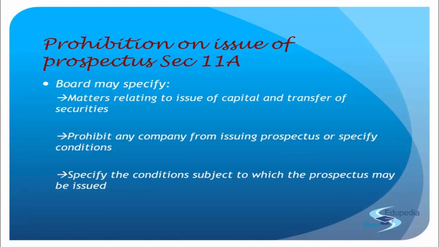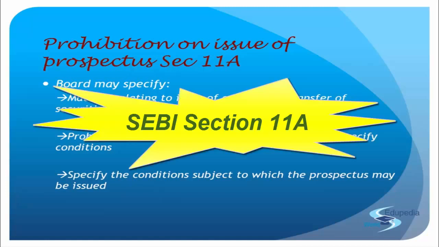So this is how SEBI actually protects the interest of the investors. They do not allow these fraudulent or speculative companies to come in and rob the investors, I would say. SEBI may also specify certain requirements for listing, either listing for the first time or transferring any security, or whatever matter is incidental thereto. So the conditions for issue of prospectus are given, the required disclosures will be specified, and the requirements for your listing will also be given. So that is about SEBI section 11A.